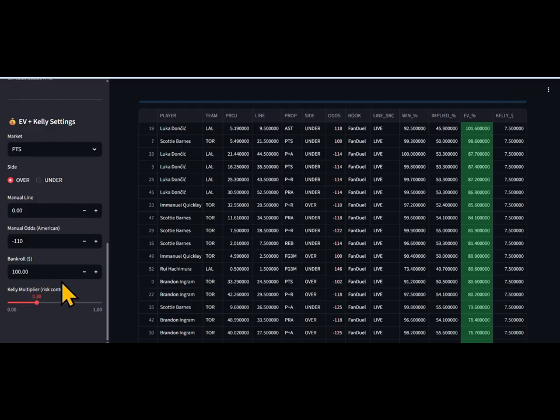So this is a very important tool. I use this daily based on what dollar amount I want to spend, and it just helps me. Like I might just put it at 10%. I just want to spend 10% of this bankroll on each bet that I make on all my straights, or if you want to do your parlays, just 10%.